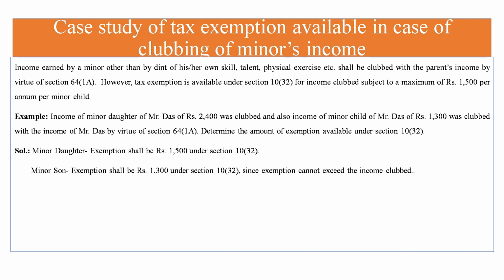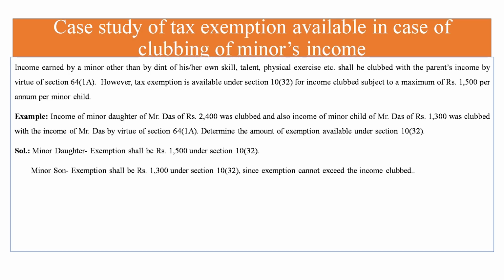Exemption in case of clubbing of minor's income. In case of clubbing of minor income under section 64(1)(a), where the income of any minor is clubbed with the income of either parent of that minor, it is allowable, but a tax exemption is allowed under section 10(32) for clubbing of income of a minor, subject to a maximum of rupees 1500 per month per child. That is, the exemption cannot exceed 1500 per month.